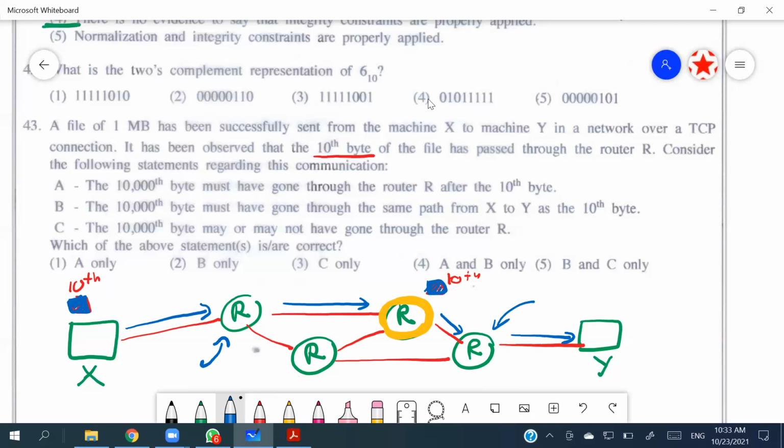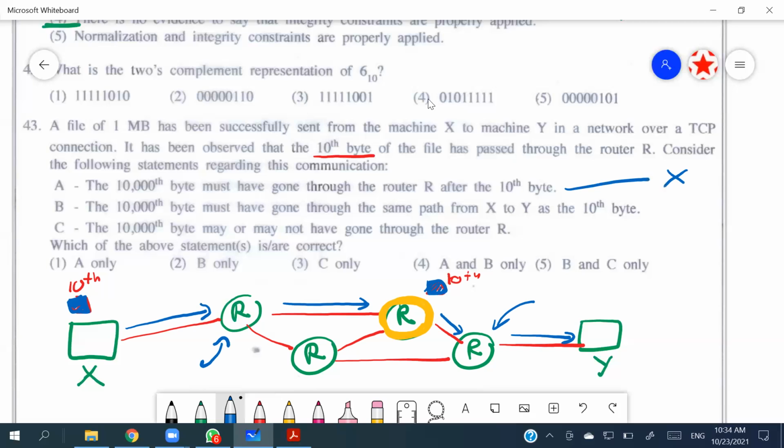Right? Every packet has to pass through the sender's router because it is the default gateway from one network. And the receiver's router needs to be touched by every packet because it is the gateway to get into computer Y. The other routers, it doesn't matter, right? You can come by any road from one house's gate to another house's gate. The road taken is not relevant, and we can't guarantee every packet comes by this road. So because of that we can say this is not going to be a correct one.